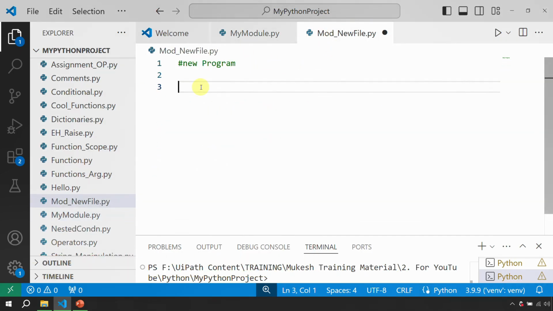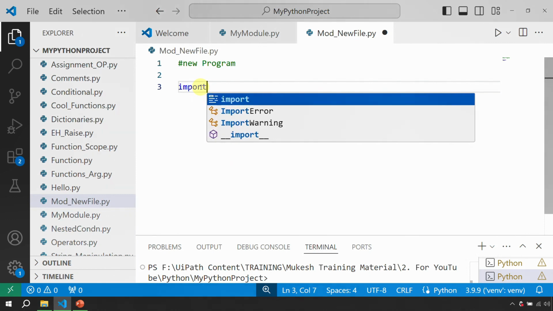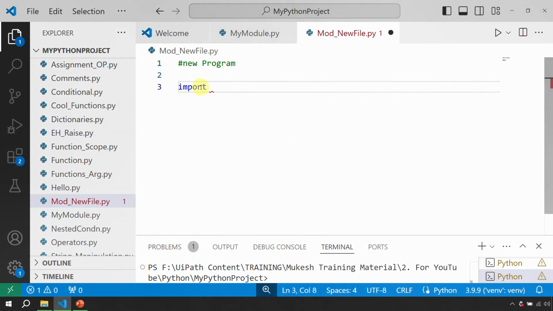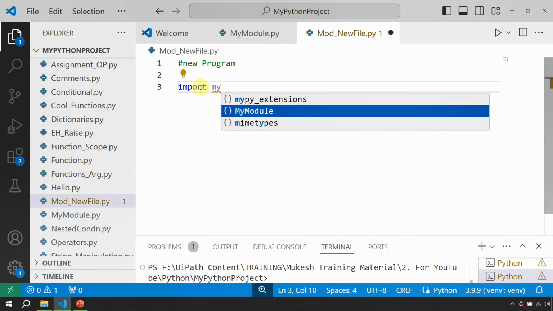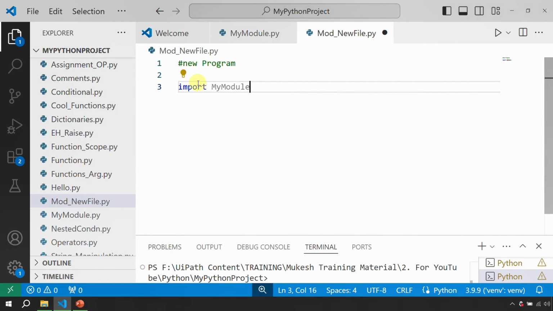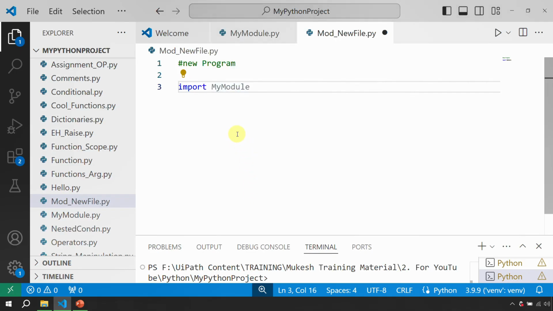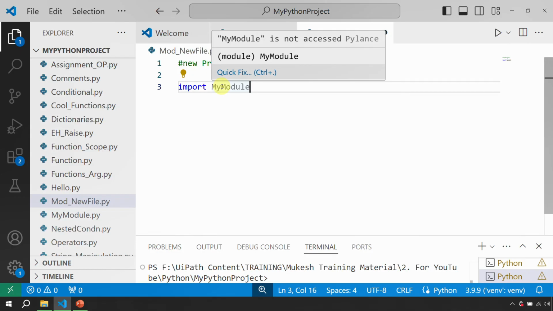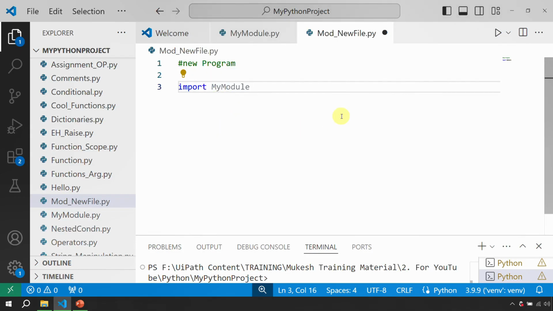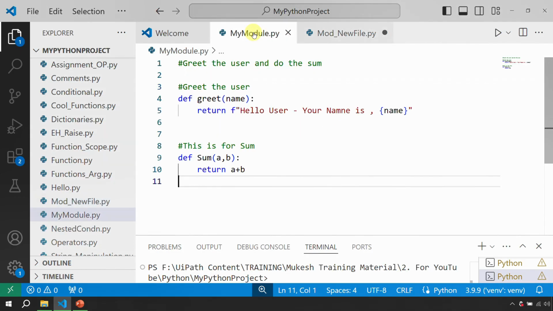So I'll go here and I'll say import, right? Now what do you want to import? I simply say my module. You see, import my module is coming here, right? So now as soon as I use my module, it understands that, hey, you have some module which you are expecting here, and in that module you would have some functions which you want to utilize. Now if you see into my module, we have two functions. The name of the function was greet and the name of the function was sum.